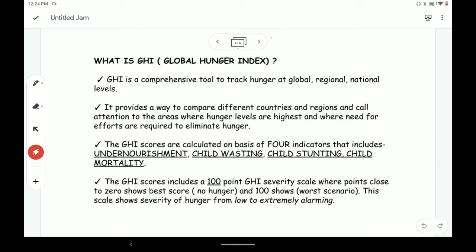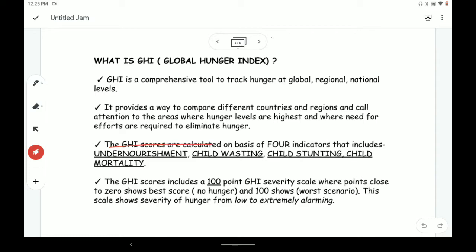By 2030, we also know that one of our Sustainable Development Goals is to eliminate hunger, or zero hunger, to make the world a zero hunger place. But it is now 2020, we are just 10 years away from that goal, and we are not anywhere near achieving it. In many countries in the world, and many states even in India, many people are affected by hunger. It is high time that the government understood the importance of good quality of food as well as quantity of food for the people.